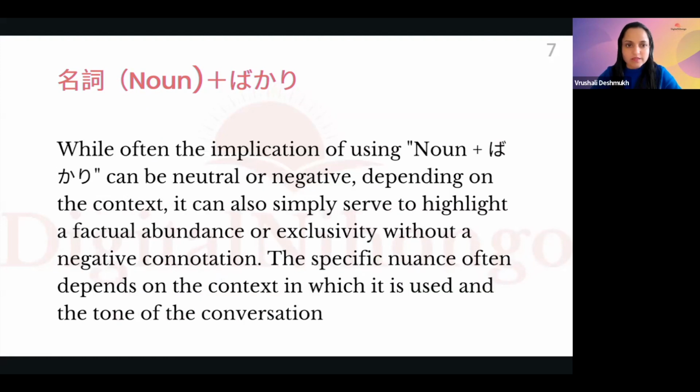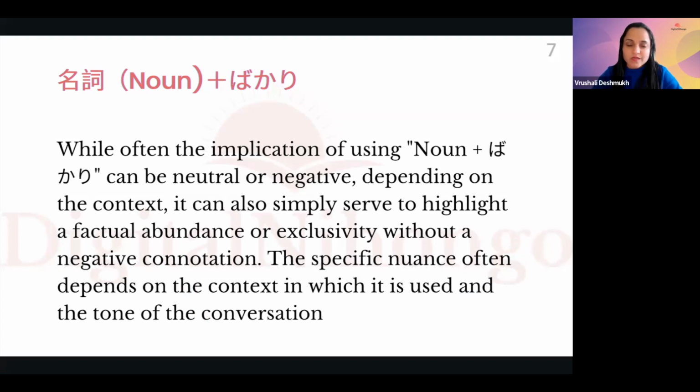So this pattern noun plus bakari can be neutral or negative depending on the context. Okay, so it can be only kittens, it can be in the negative context, or it can be just neutral conversation. Okay, how will you decide these different nuances? It will depend on the tone of the conversation or the context of the conversation.